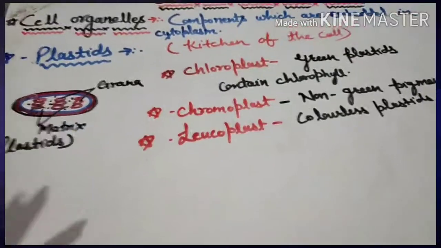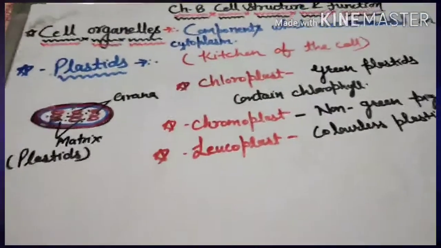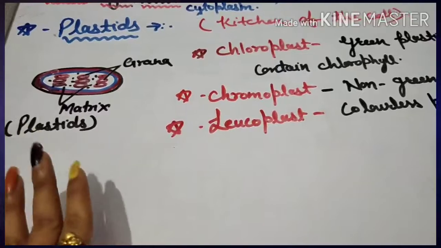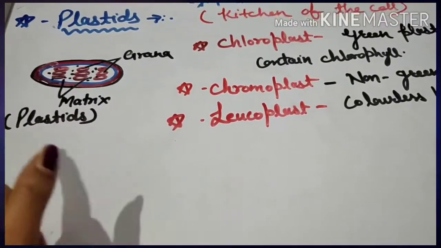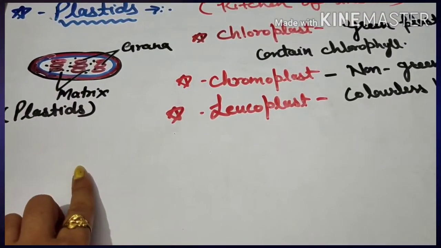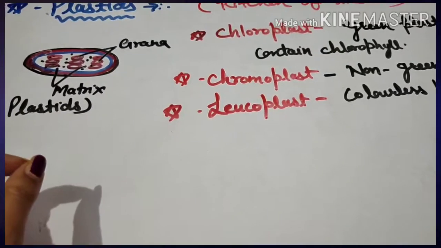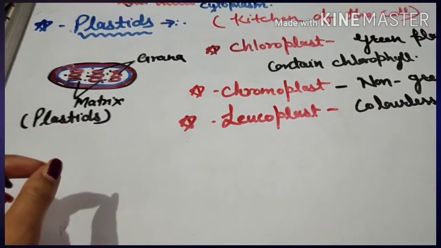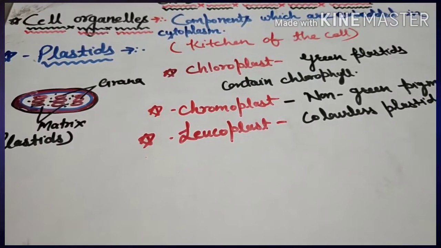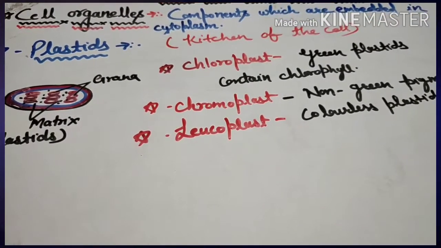Now the next one is plastid. These are present only in plant cells. Plastids contain certain pigments that help them play specific roles in the functioning of plants.